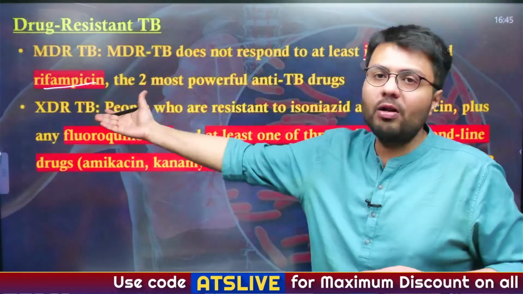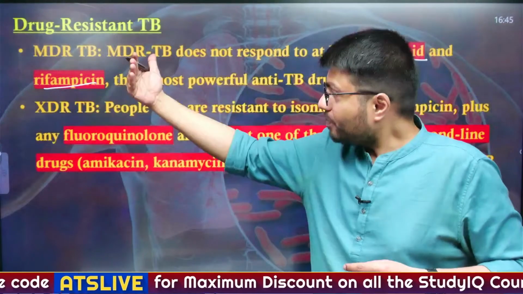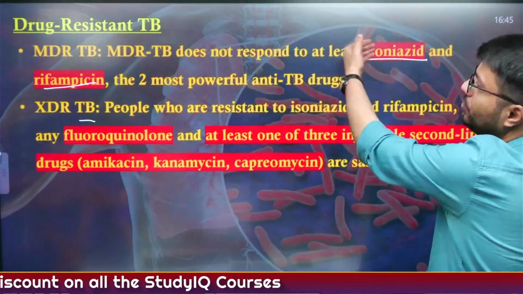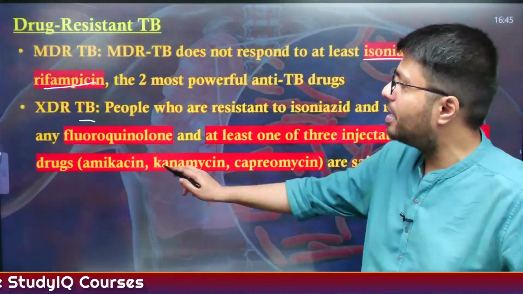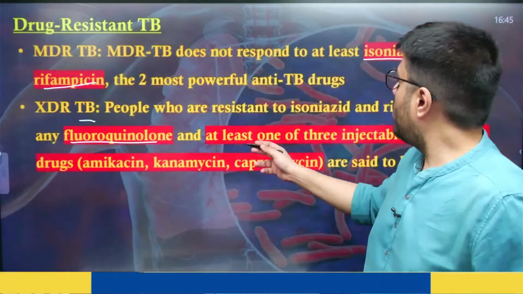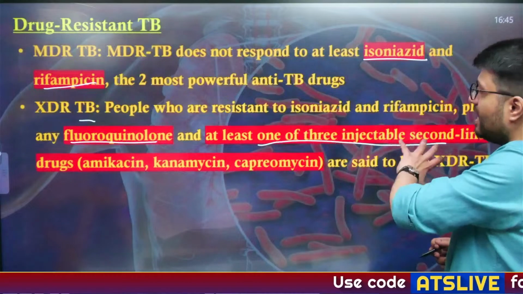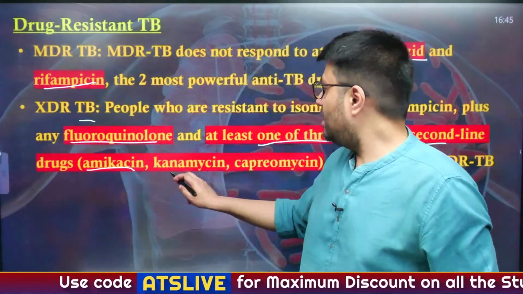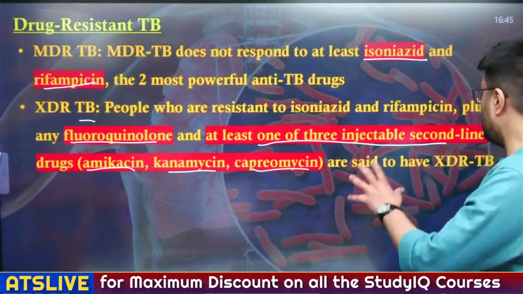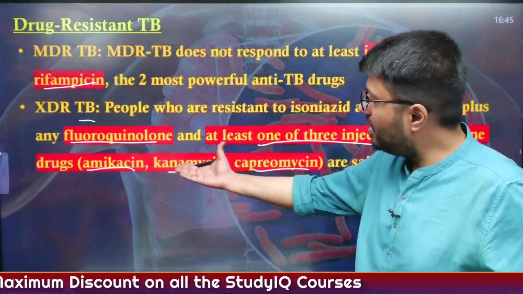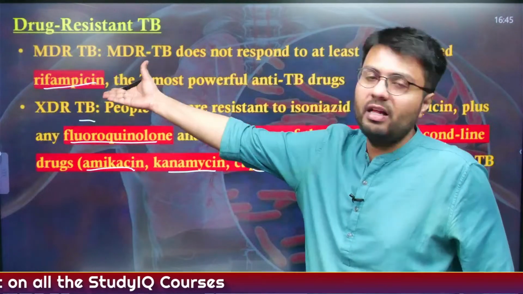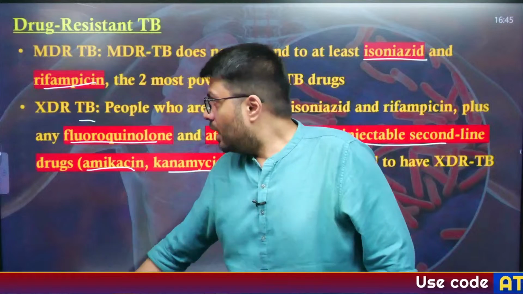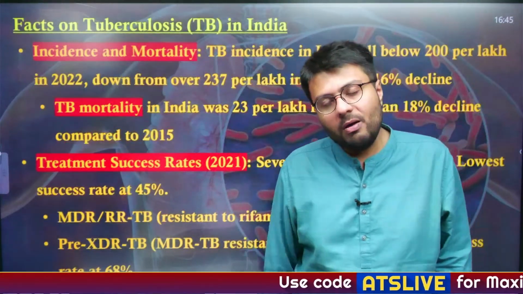And also there is the other type known as extensively drug resistant TB, XDR TB, in which people are resistant to these two drugs, and in addition they are also resistant to fluoroquinolone and at least one of the three second line injectable TB drugs known as amikacin, kanamycin, capreomycin. So if you are resistant to any of these drugs, then it is called the extensively drug resistant form of TB. Understood? Now let us understand some data related to TB.